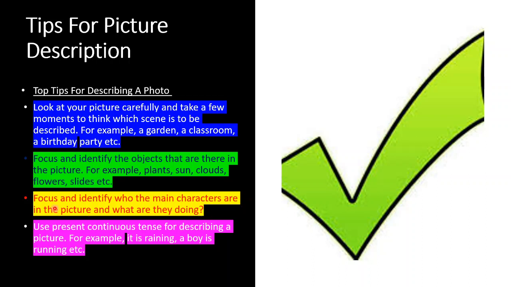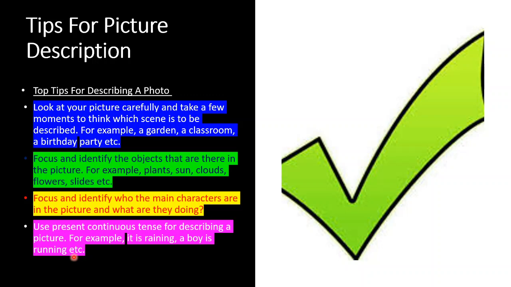And for this rule, for rule number 3, you are going to use different sort of verbs. Verbs are action words. Okay, rule number 4, use present continuous tense for describing a picture. For example, it is raining, a boy is running. So sentences should be in present continuous form.